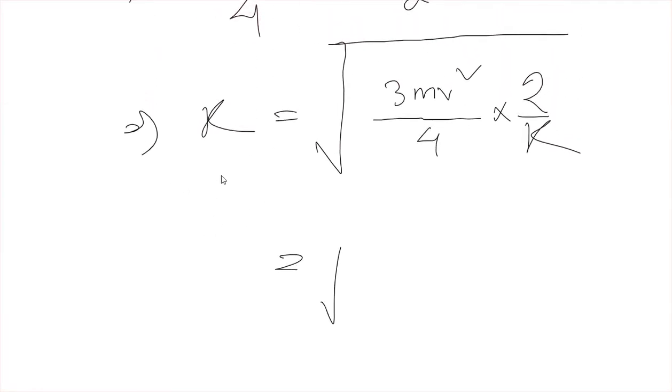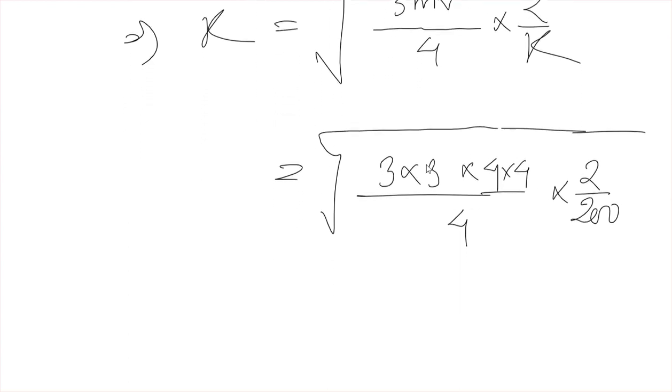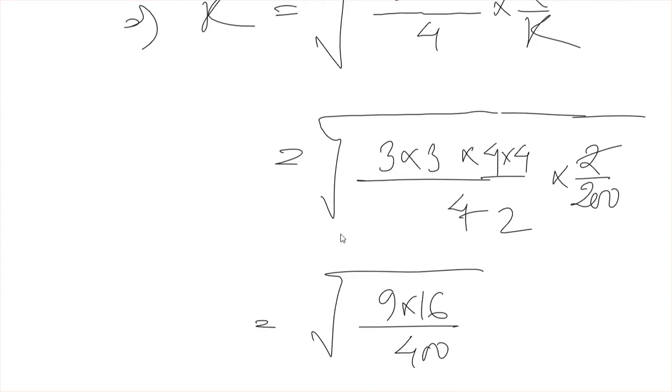Okay, so that will be what, 3 into mass 3 into velocity 4 square, that means 4 into 4 divided by 4, into 2 divided by 200. Okay, so 2 into 2, so that will be root under 9 into 16 divided by 400.